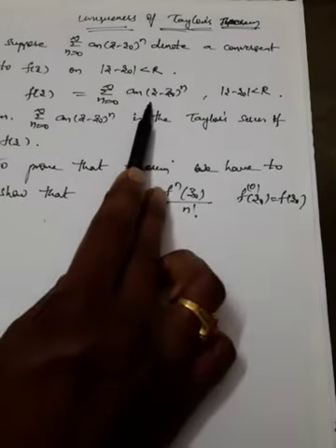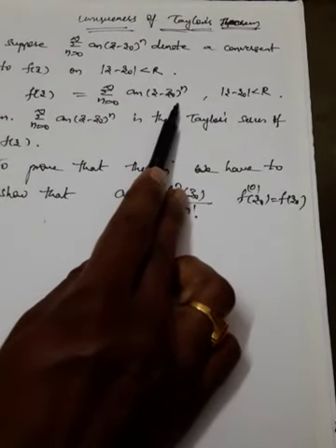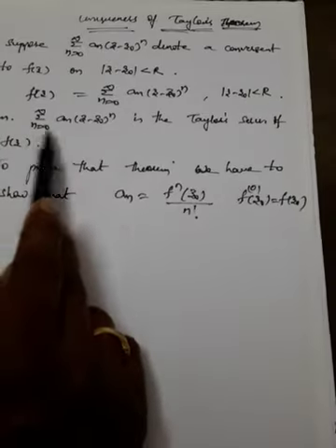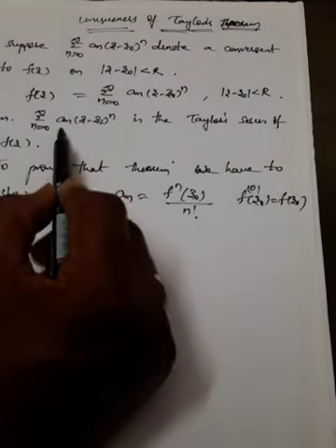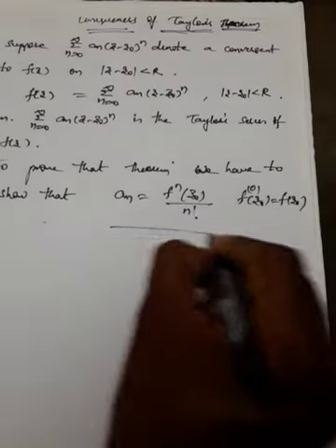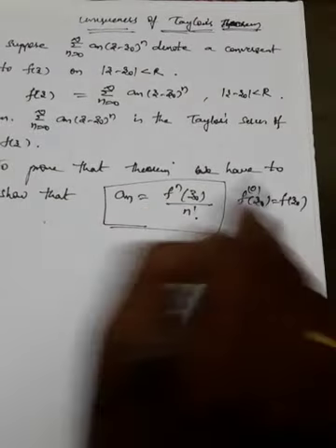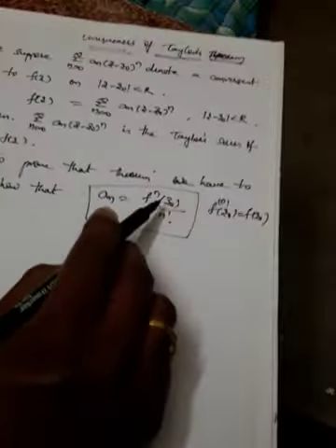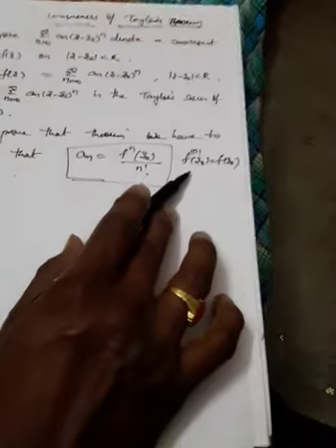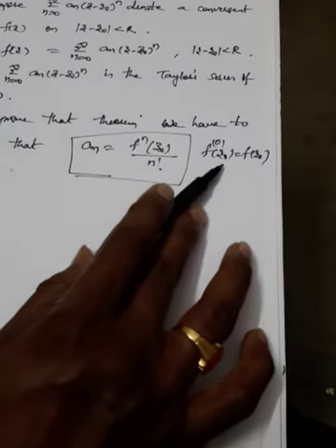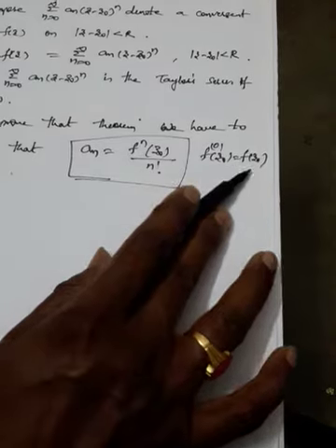f(z) is equal to the power series Σ aₙ (z − z₀)ⁿ, for |z − z₀| < r, and this is the Taylor series of f(z). We need to prove that aₙ is of this form. It is already given that f⁽⁰⁾(z₀) is nothing but equal to f(z₀).